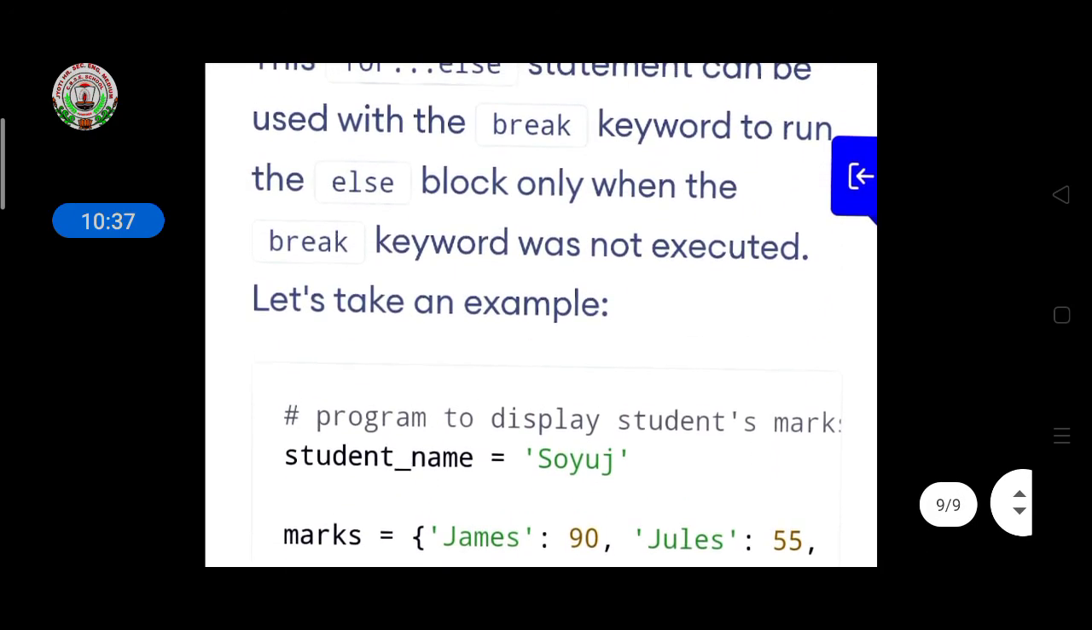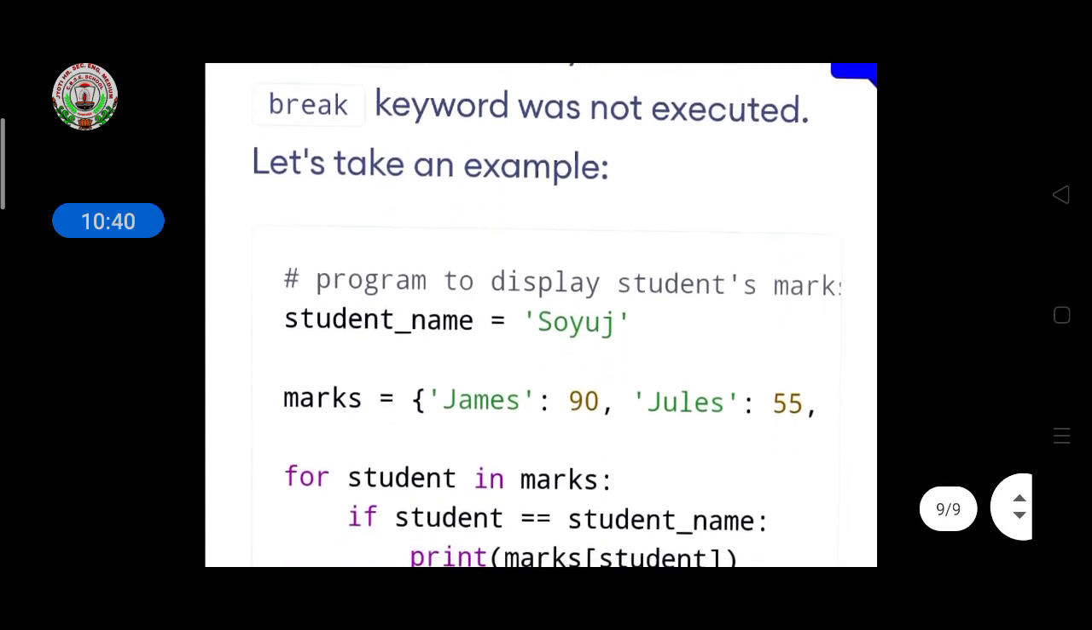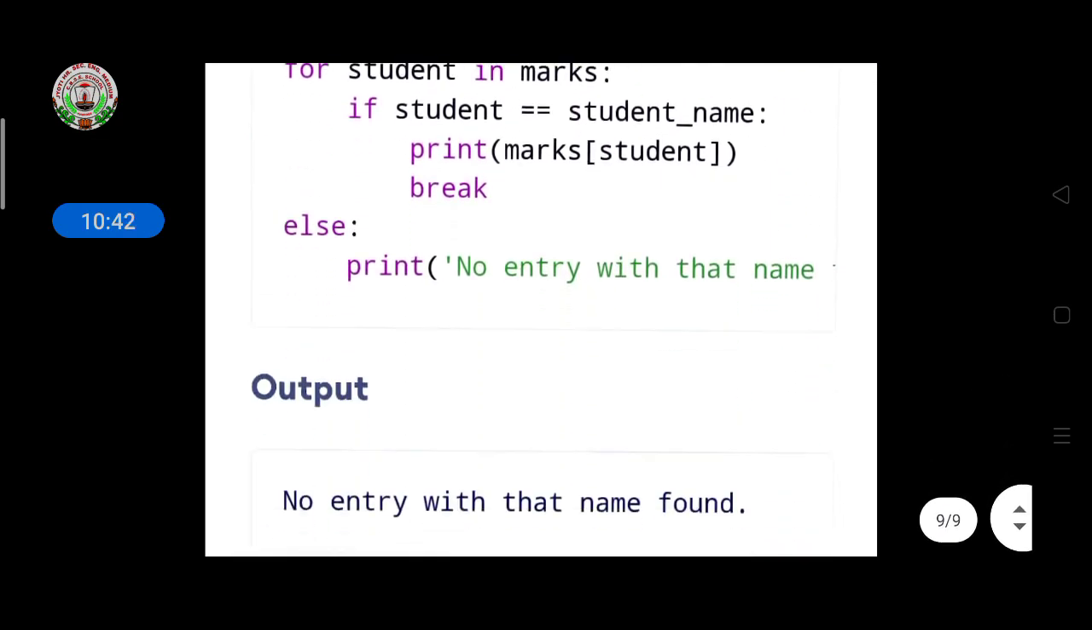So this is the topic of for loops, and I have explained some examples here.